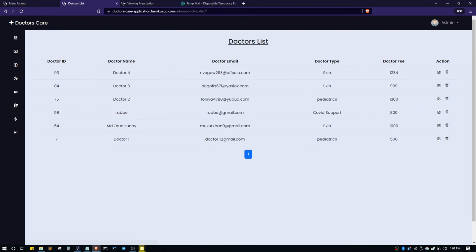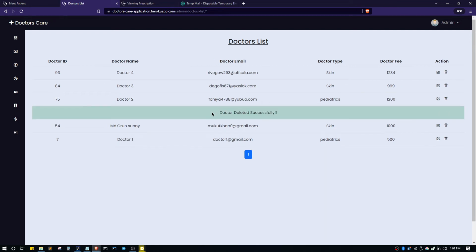From the doctors list, here we can see all the doctors. Like the patients list, you can also delete, disable or enable, or delete any doctor's account. Let's say we want to delete this account. Let's click on this account, and we are seeing that the doctor has been deleted successfully.